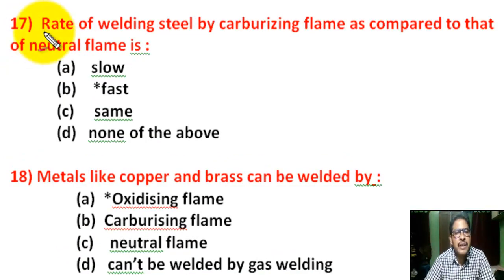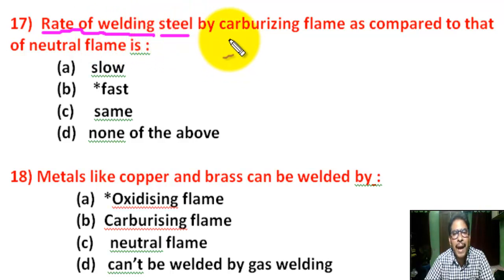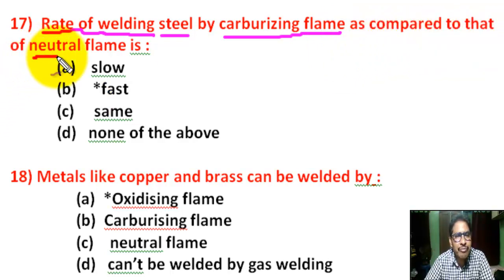Question number 17. Rate of welding steel by carburizing flame as compared to that of neutral flame is, there are 4 options. Correct answer is B. Fast. Rate of welding steel by carburizing flame as compared to that of neutral flame is fast.